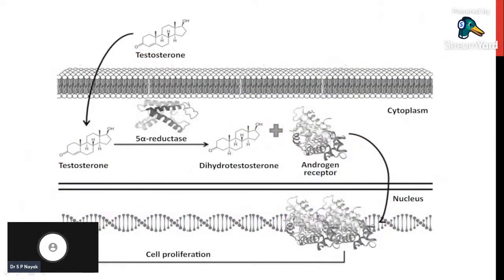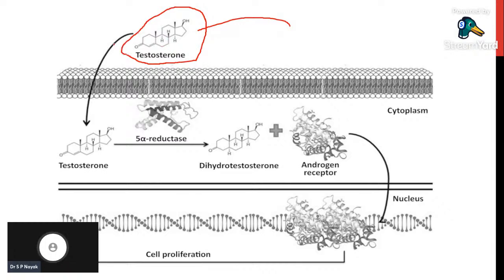Testosterone is synthesized from the testes, and also from other androgen glands, like the adrenal cortex. In the adrenal cortex, zona reticulata produces testosterone, and the testis also produces testosterone. The testosterone which is synthesized in males particularly is also synthesized in females.